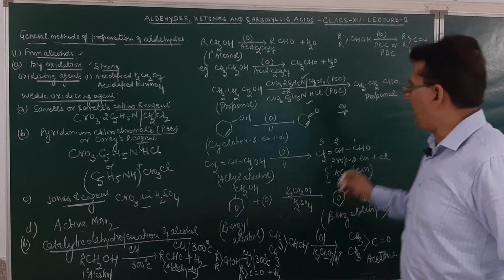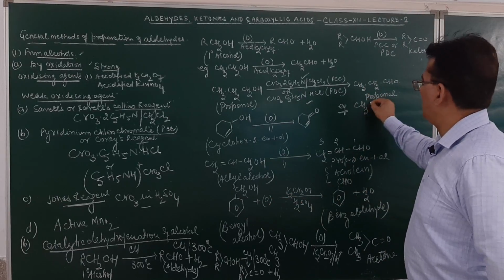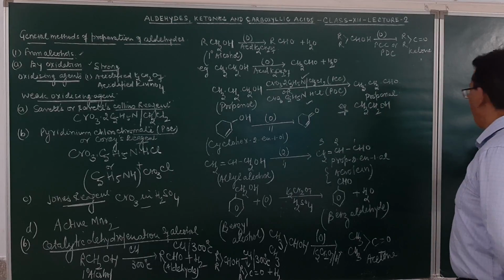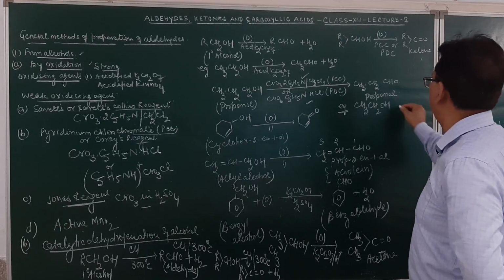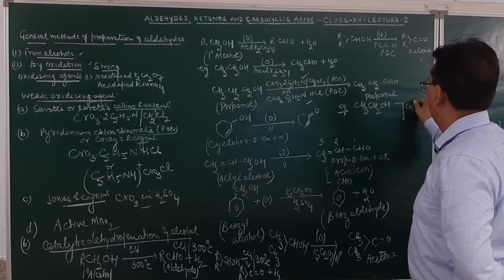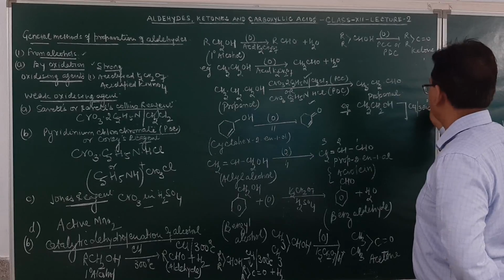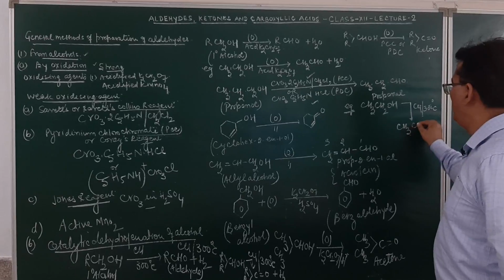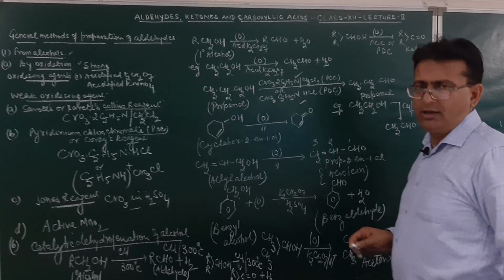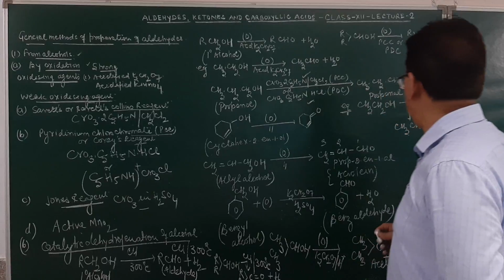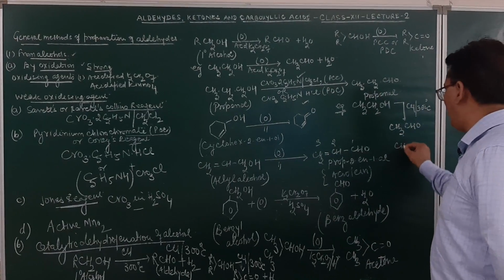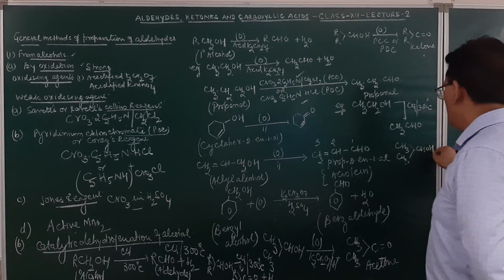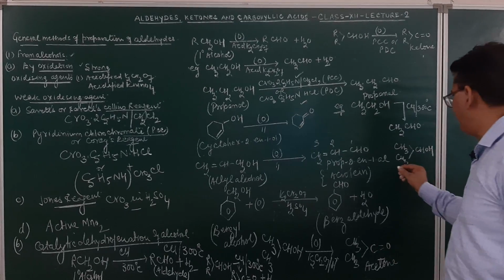As for example, if you take ethyl alcohol, I am writing the reaction here, you may please understand. If you take ethyl alcohol on dehydrogenation with copper at the temperature of 300 degrees C, it may result in the formation of acetaldehyde. Is it clear, student? Similarly, if you take isopropyl alcohol, CH3CHOHCH3. This is isopropyl alcohol.